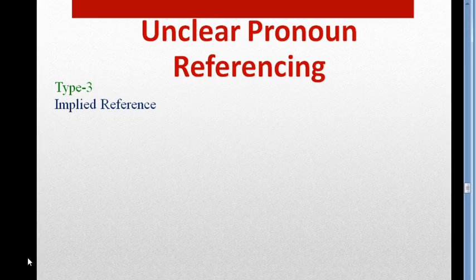Okay, the noun, as we know that a pronoun is used instead of a noun, but if the noun is not mentioned in the sentence, then what to do? Let's say the noun is not mentioned in the sentence but only there is a hint, then instead of this noun we don't use a pronoun. In this case we use a definite noun.